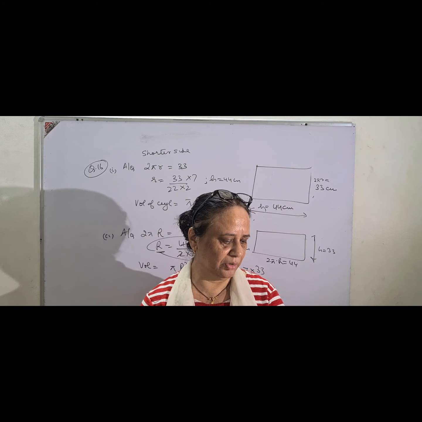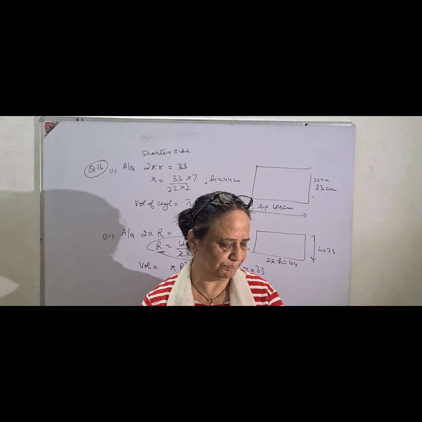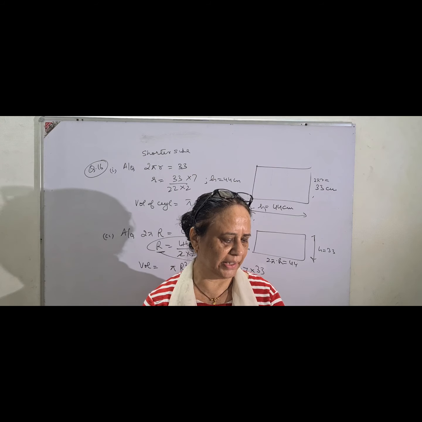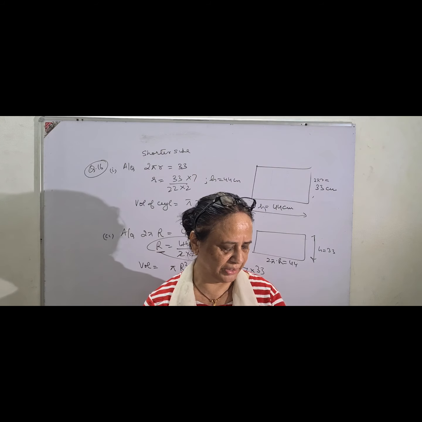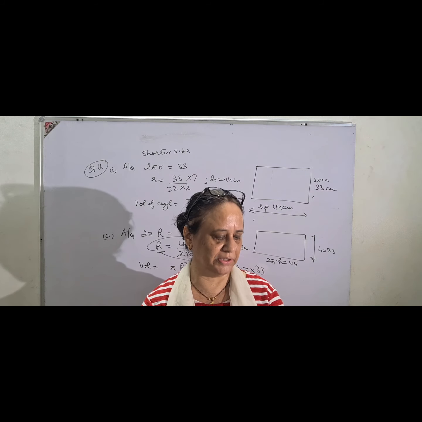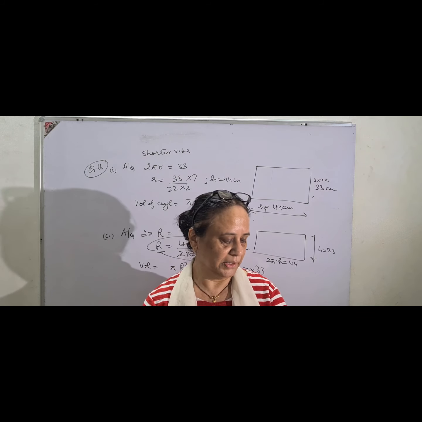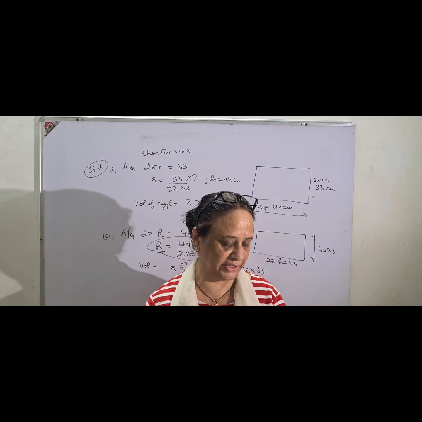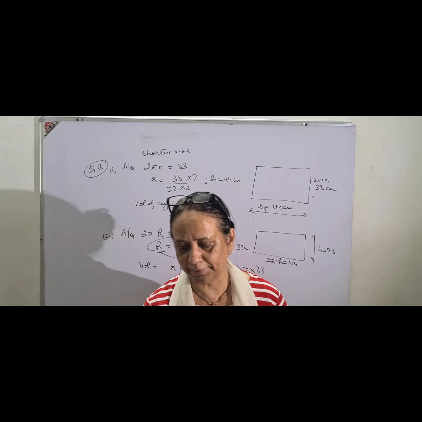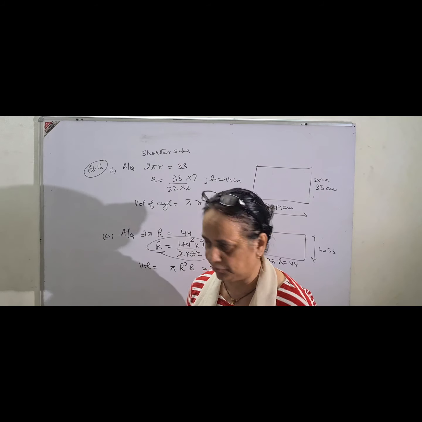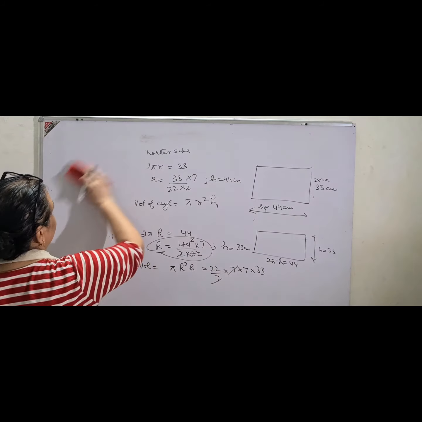Then moving on to question number 18, exactly the same as 17. You do it and your doubts are most welcome. 19, the hint has been given. 20th I will do with you, because this is also one of the important sums. 20th sum: the difference between the outer curved surface area and inner curved surface area of a hollow cylinder. So let the two radii be capital R and small r. This is question number 20 on page 298.